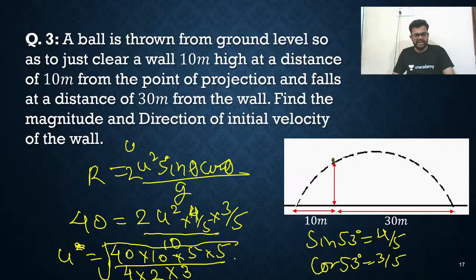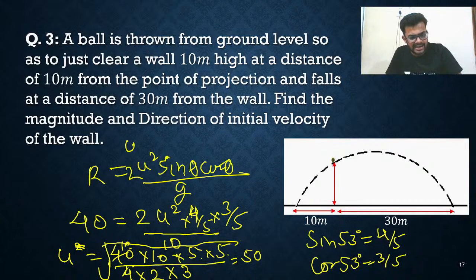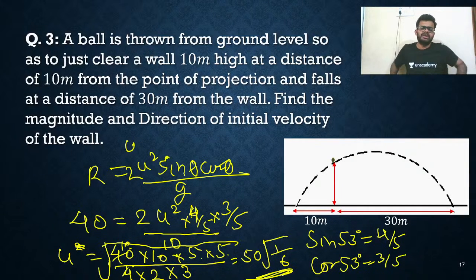So you are getting 50 outside. If you cancel this 4, this is 10 times, so 10 into 10, 5 into 5. So you are getting 50 outside the root, and divided by 2, so 1 by root 6. That's all. So 50 by root 6 meter per second is the answer for this question.